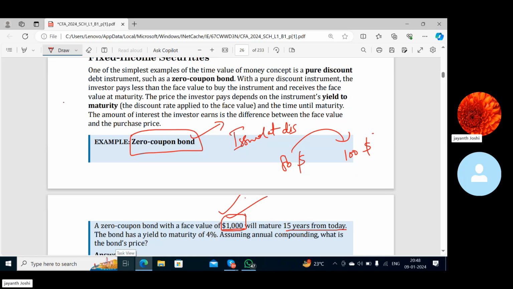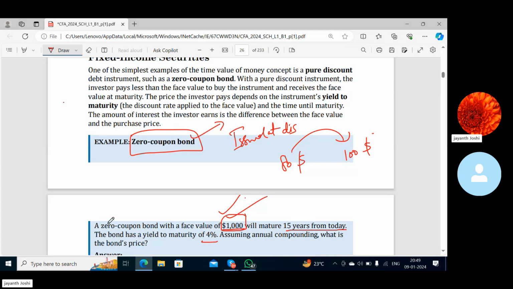The zero coupon bond is issued at discount, redeemed at face value or par. The return an investor can expect from this kind of investment is 4%.